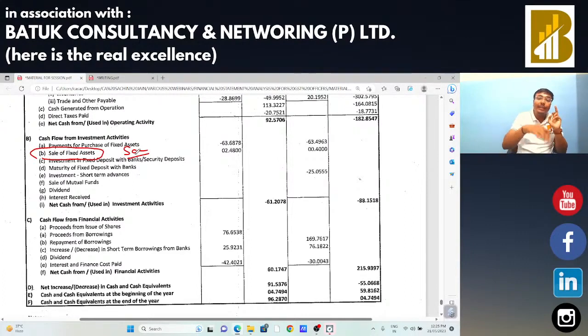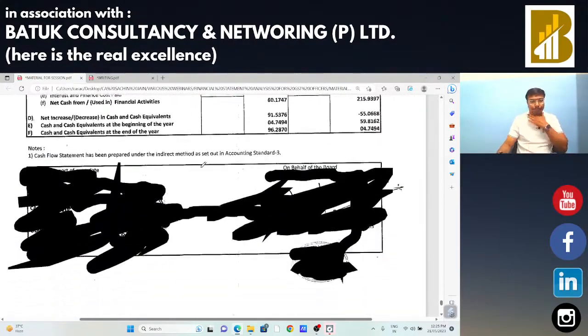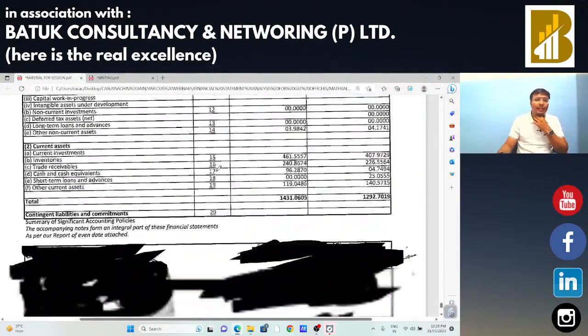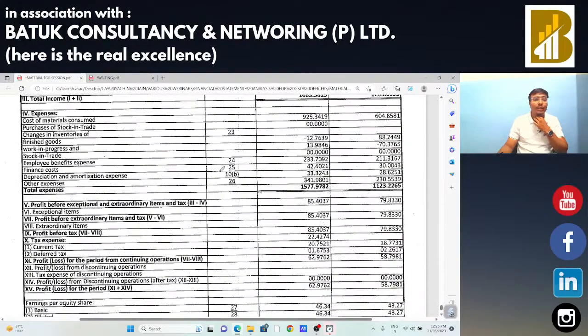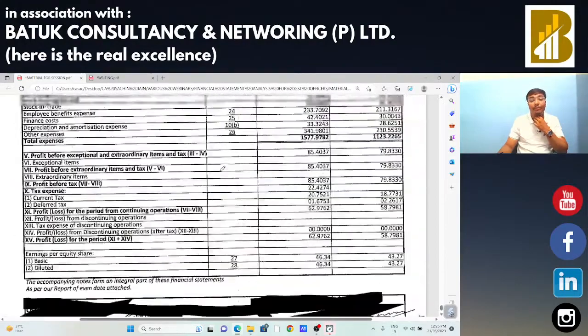If the particular entity is engaged in taxable as well as exempted supply, in that case we need to take reference of Rule 42 and 43 also for the reversal of input tax credit for that particular purpose, and a separate video is also available on my YouTube channel. Okay sir, so these are certain terms in the financial statement which are very much relevant for us.